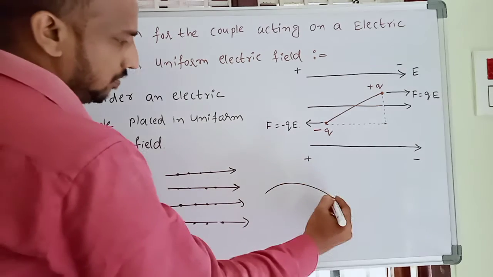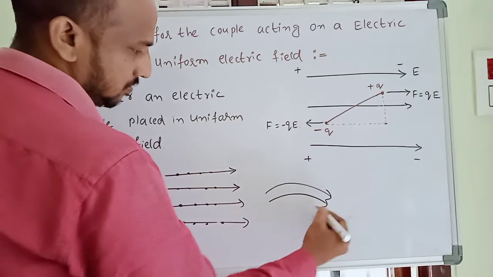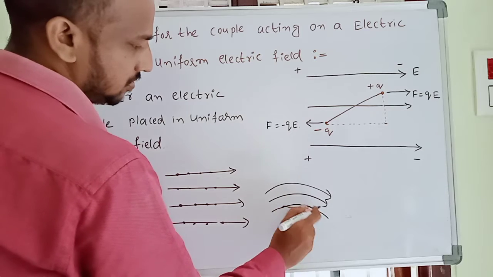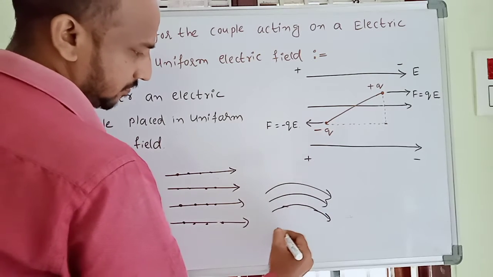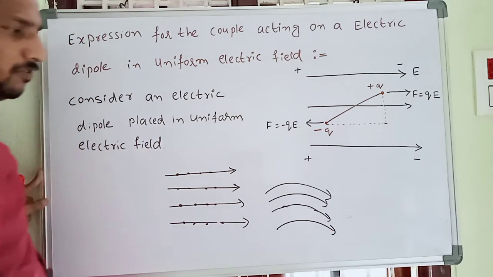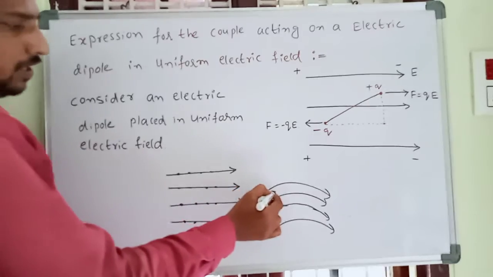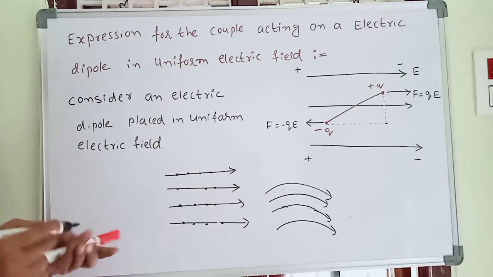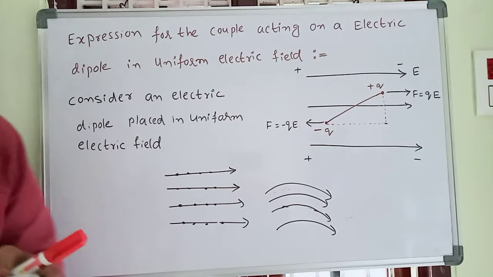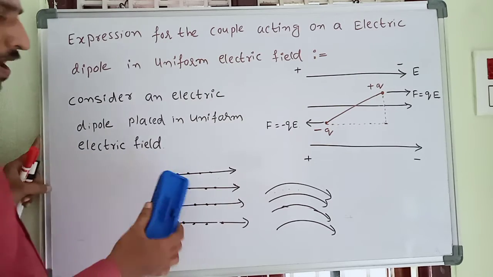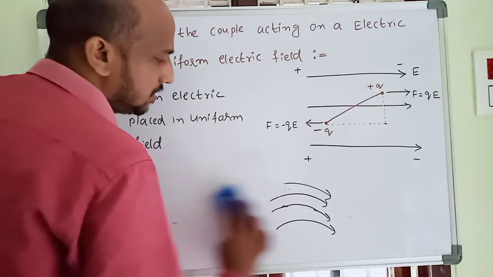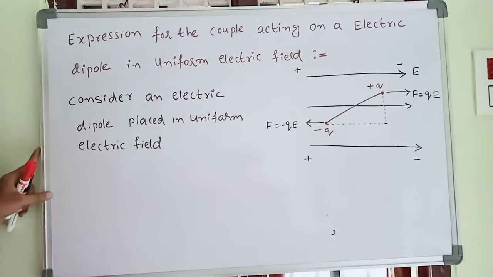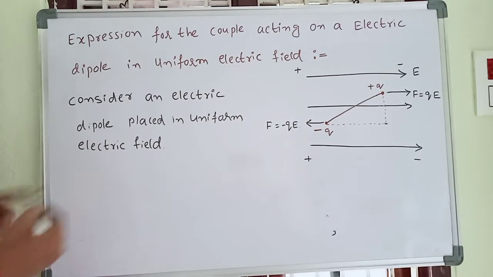For example, this is also a uniform electric field. Here, at any point, take any point, the field strength is the same. That's why parallel electric field lines are nothing but a uniform electric field.